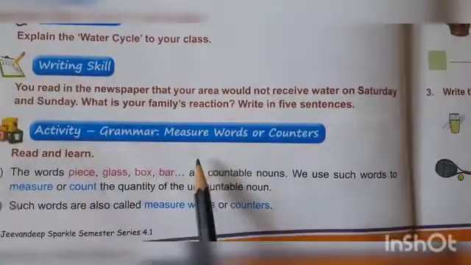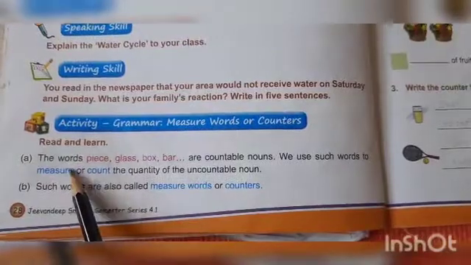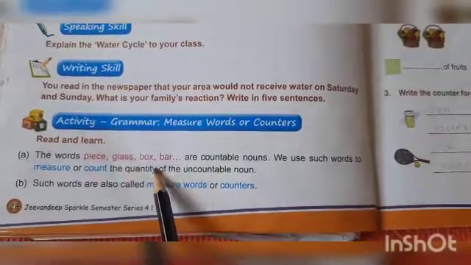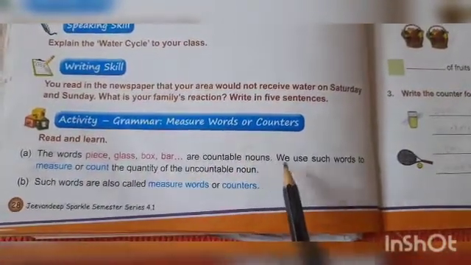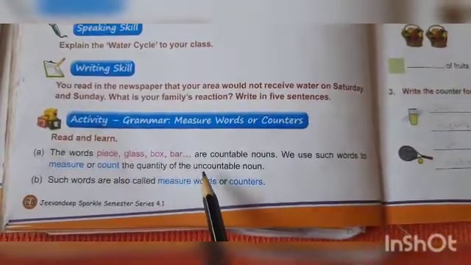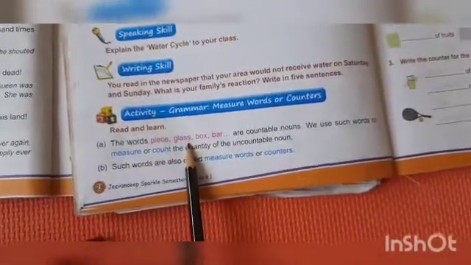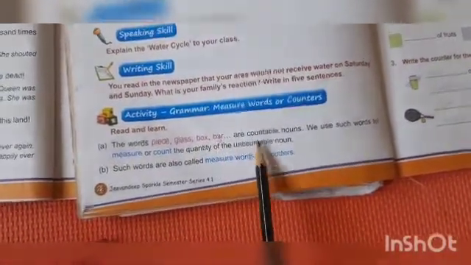Now activity part. See here, read and learn. The words piece, glass, box, bar are countable nouns. We use such words to measure or count the quantity of the uncountable noun.